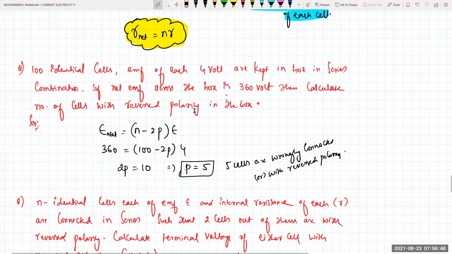Then calculate the number of cells which are wrongly connected. So E net is equal to n minus 2 into p into E. E net how much I am getting? 360. Number of cells are how much? 100. 100 minus 2 into p, I don't know p. Total EMF of each cell is how much? 4. Simplified, I am getting p is equal to 5. That means 5 cells are wrongly connected. Is it clear? 5 cells are wrongly connected or with your reverse polarity. Clear?